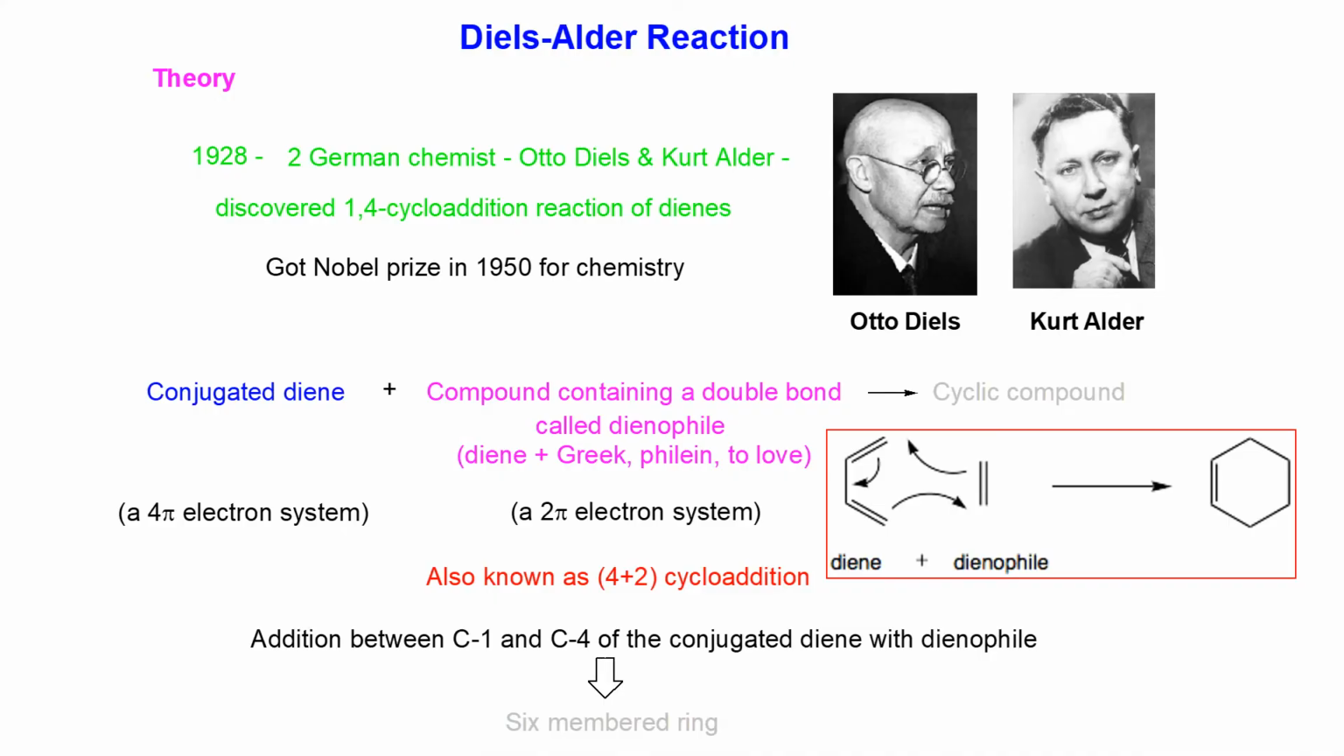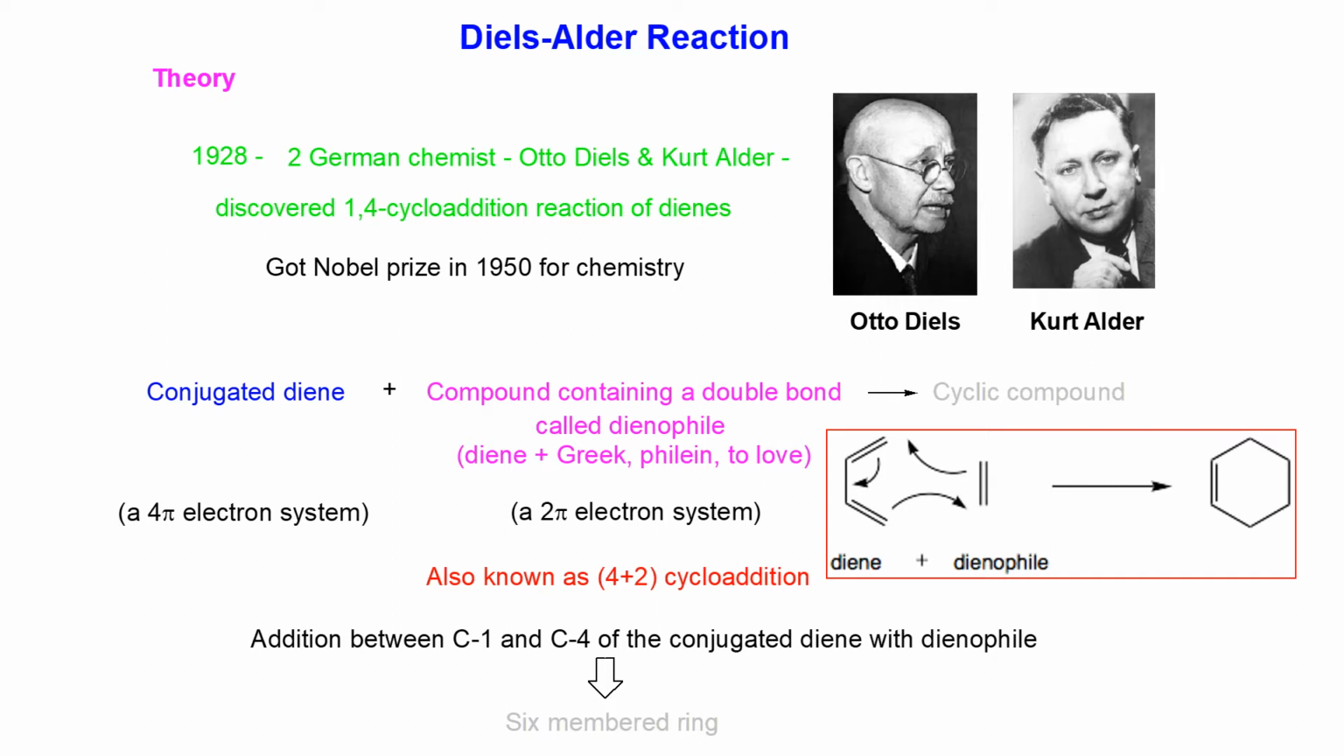The Diels-Alder reaction was developed by two German chemists, Otto Diels and Kurt Alder, in 1928. They discovered a 1,4-cycloaddition reaction of dienes, and for this discovery they were awarded the Nobel Prize for Chemistry in 1950.